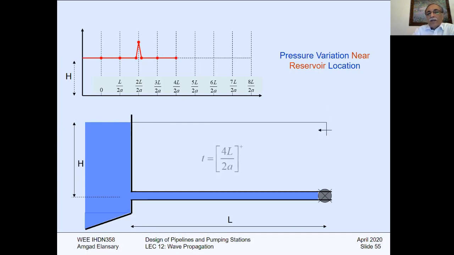Still constant pressure at the reservoir until you reach exactly 6L over 2A, which means 3L over 2A. You will have a negative pressure quickly, and then it will return back to the same reservoir head until it reaches 4L over A. Okay?